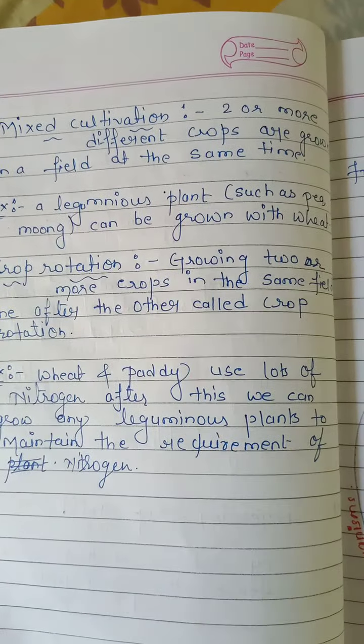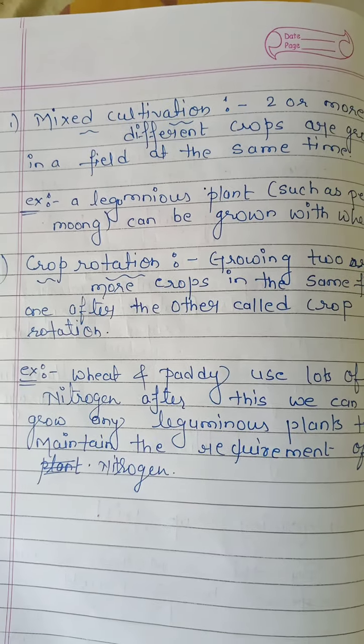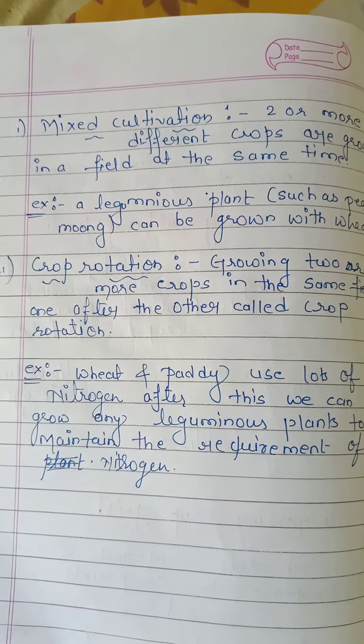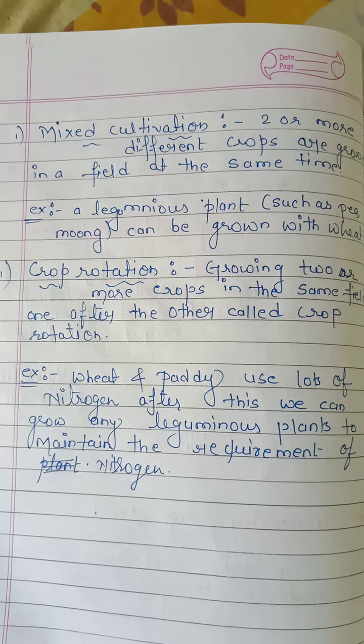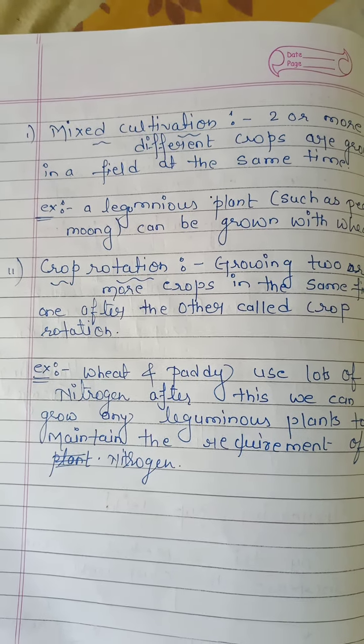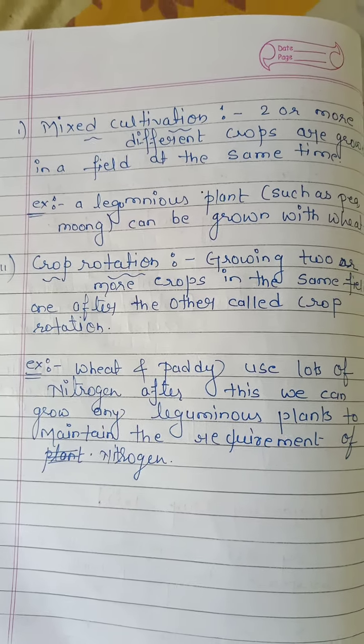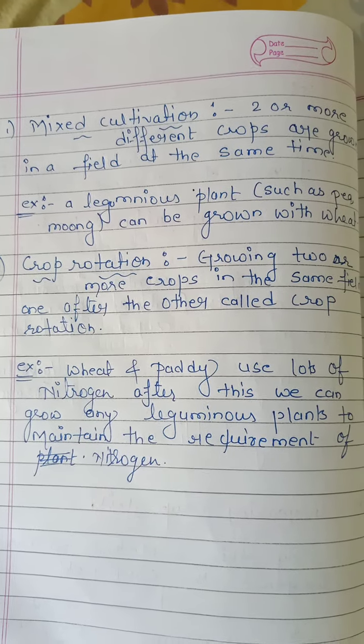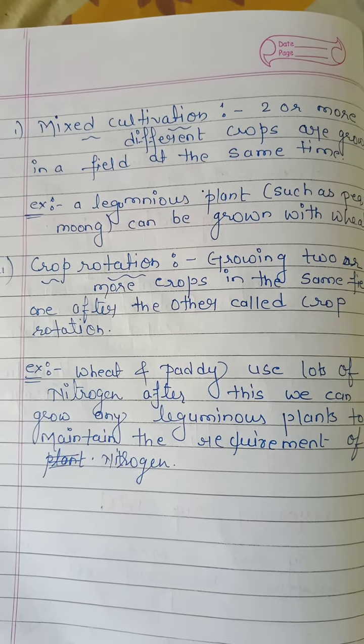After that we can grow leguminous plants which need less nitrogen and which conserve nitrogen in their roots. How? I will explain later. This is called crop rotation.